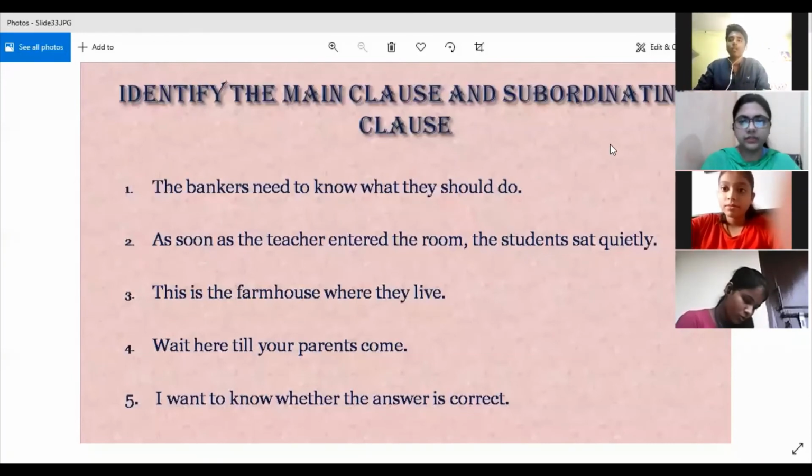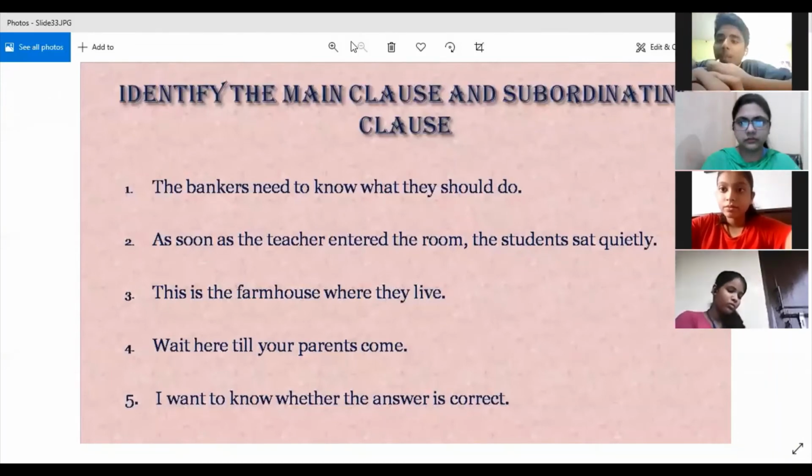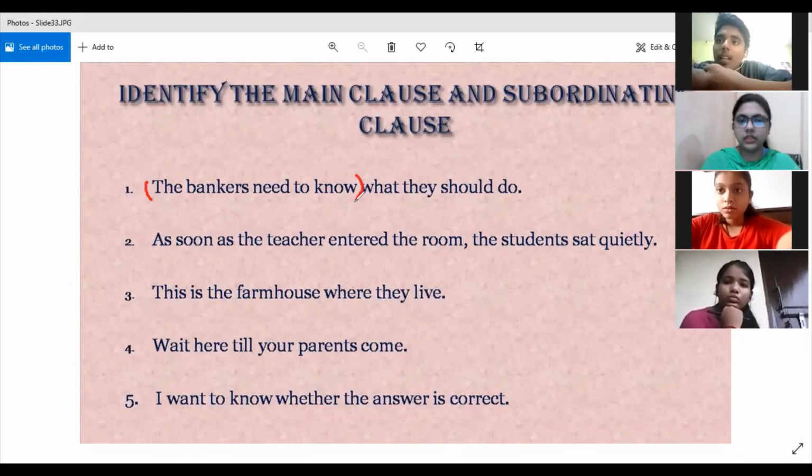Fine, we'll start with Samrit. Yes, Samrit, the first one. Ma'am, "the banker need to know" can stand alone because here the subject is banker, and "need to" is the verb. Ma'am, only "need". Yes, ma'am. And "what they should do", ma'am, is a subordinate clause.